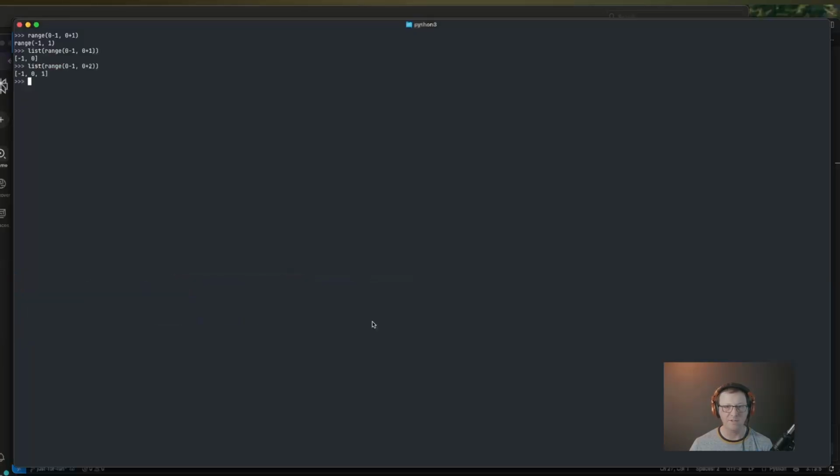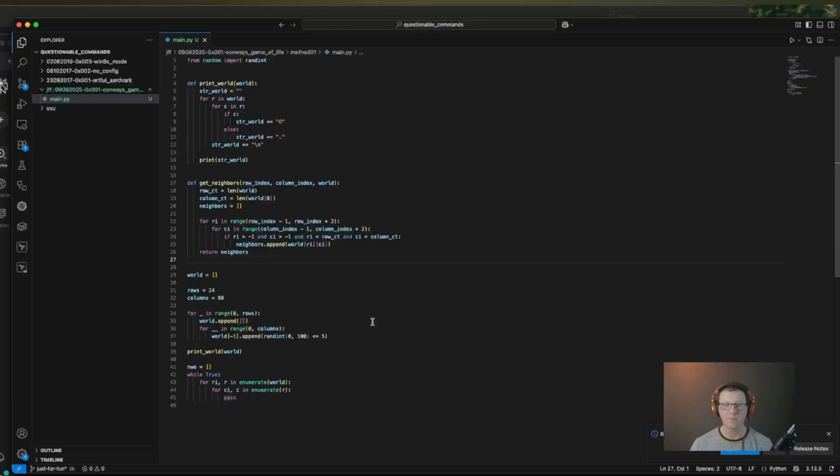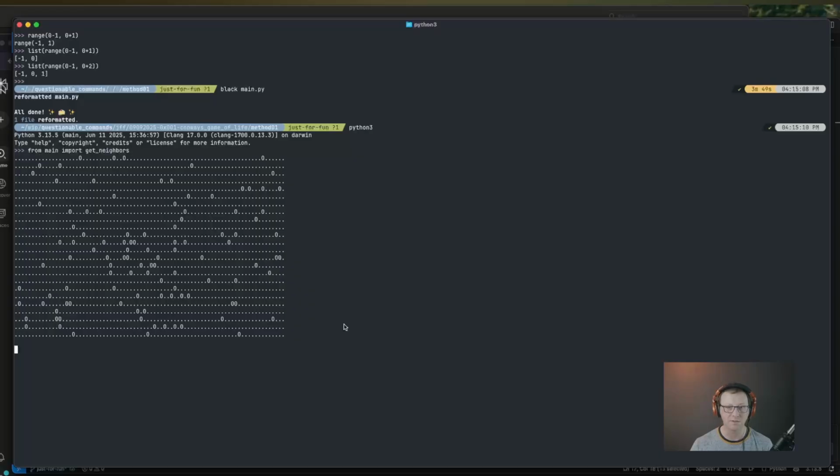So let's go ahead and fix our formatting. And we'll hop back into Python, because I'm pretty sure that the way this is developed at the moment, all of this stuff will happen when I import specifically get_neighbors, and then we can test get_neighbors, because my Python shell should have world populated already. So I'm going to say we're already CD'd into the correct directory. So if I say from main import get_neighbors, all right, I printed it out.